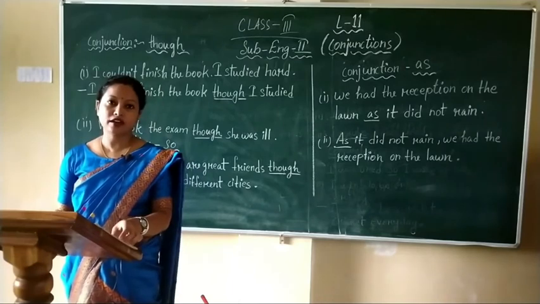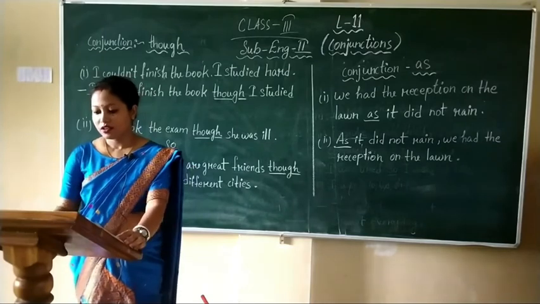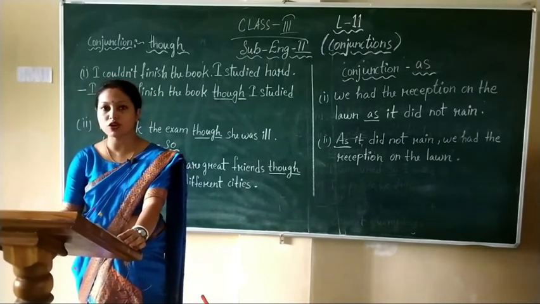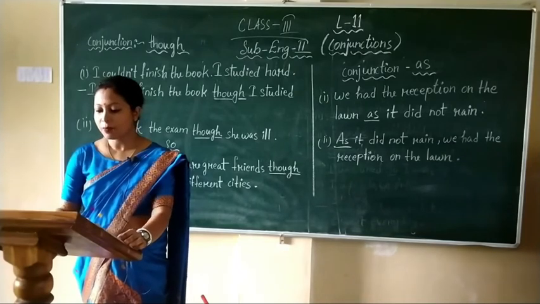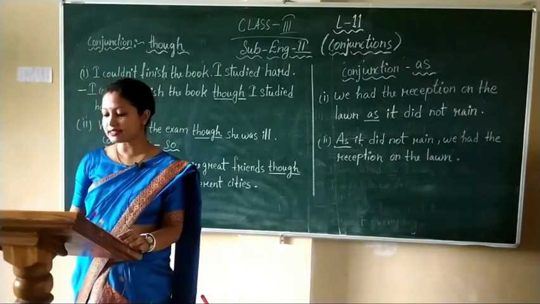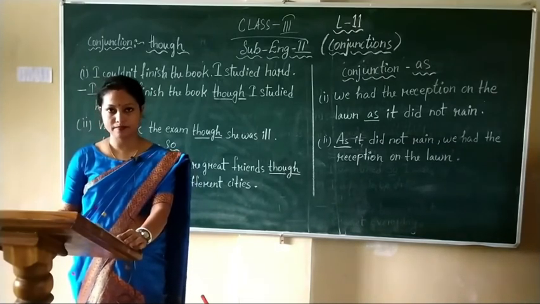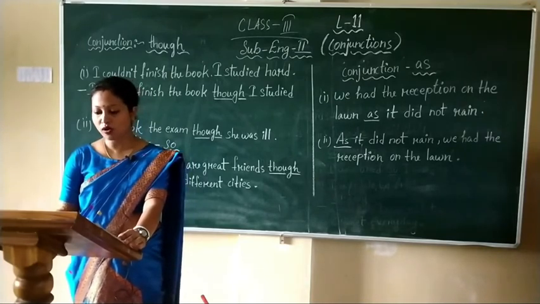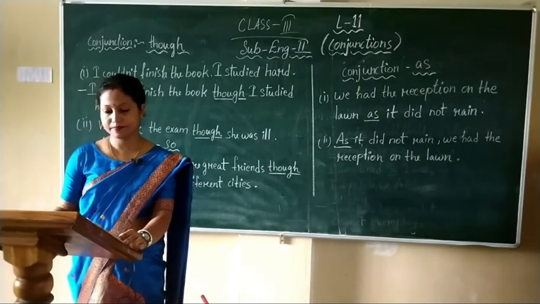So, my dear students, in this lesson, we have learned that we use and, but, or to join two words or sentences. And is used to add ideas or information, but is used to contrast ideas, and or is used to express choice. We use because, so, though, and as to join parts of the same sentence.